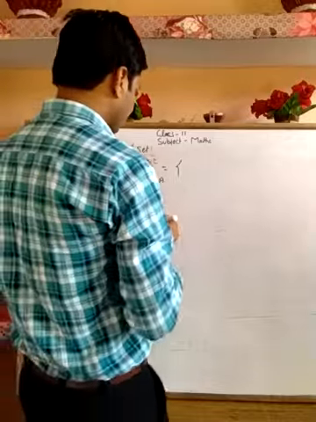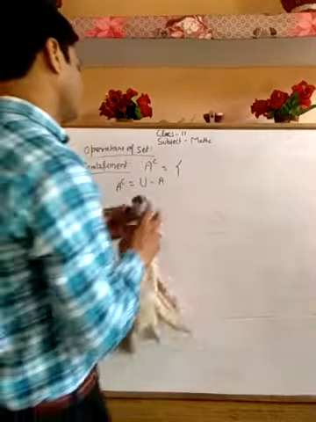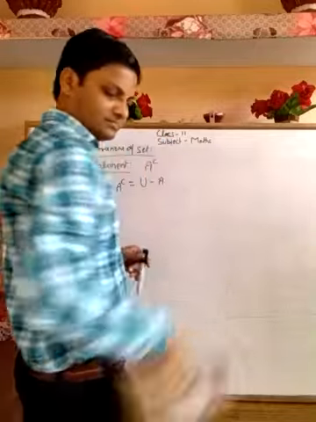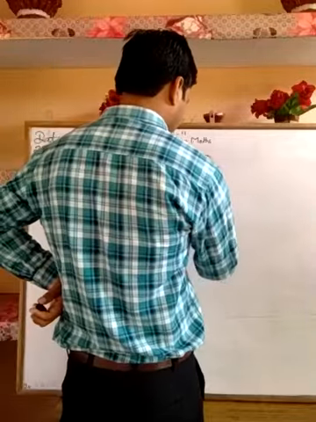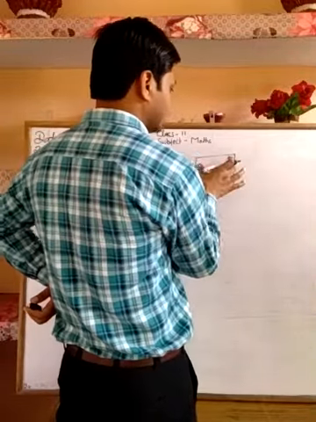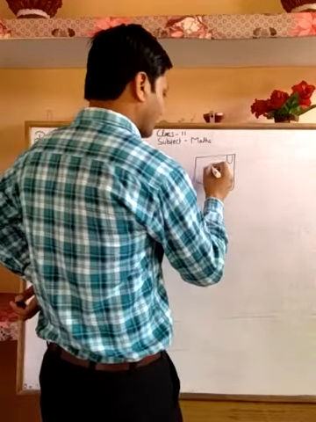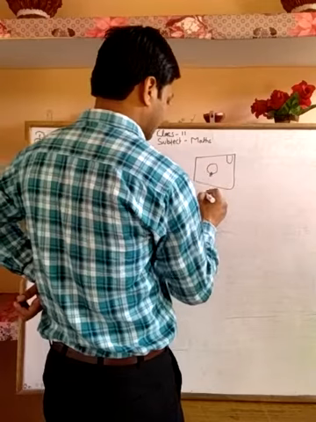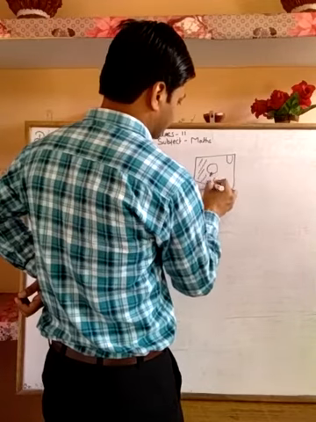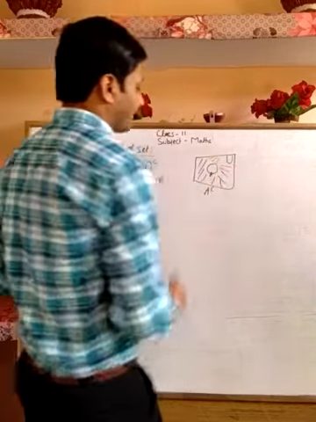Suppose we represent it in a Venn diagram like this one. This is the universal set. Suppose this one is A. So A complement will be this: all this part will be A complement.